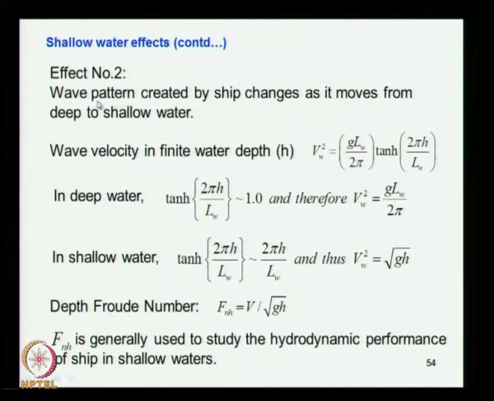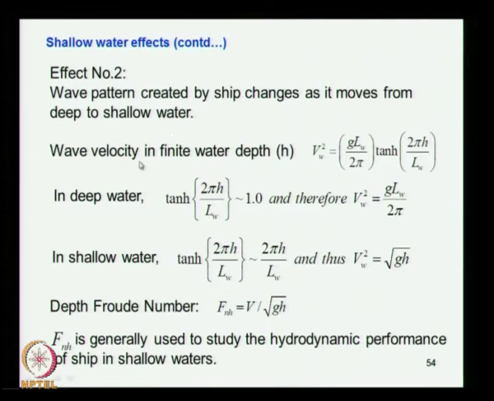You can see the wave pattern created by the ship changes as it moves from deep to shallow water. The wave pattern, what do you see? We have seen the wave pattern for deep sea condition as the one put forward by Kelvin, the Kelvin wave pattern, which includes divergent and transverse wave systems. So this wave pattern, the wave size, changes when the ship moves from deep to shallow water.